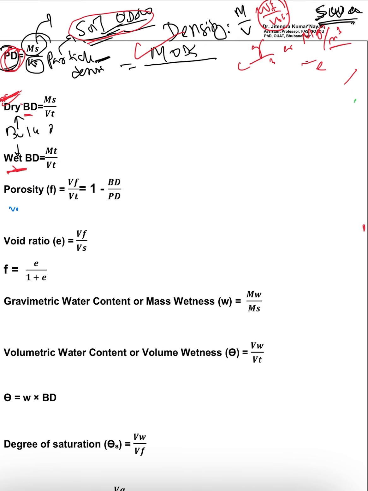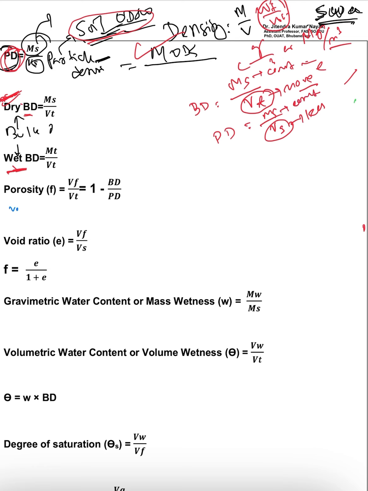Now let us see the normal bulk density. In the case of bulk density, what is on the denominator side? The denominator side is Vt. But in the case of particle density, the numerator is constant; the denominator is only the volume of soil. That means this denominator is more, so this value is less in one case, but it is constant in the other.